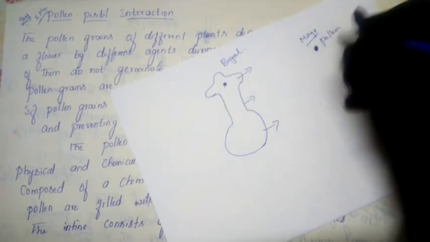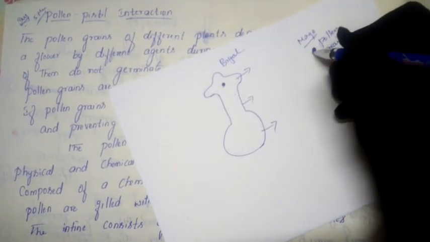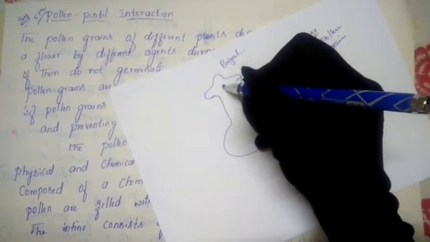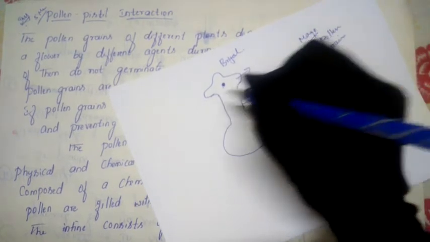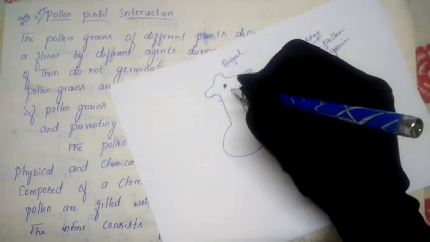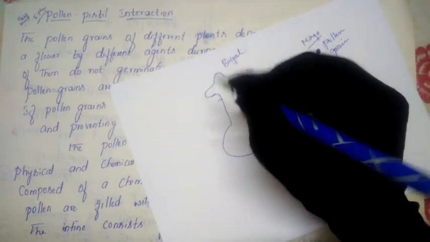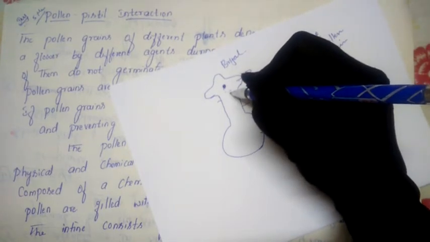This is a mango pollen grain, and this stigma is a brinjal stigma. The mango pollen grain may go and fall on this brinjal stigma. That time, the stigma will not accept this pollen grain. Why? Because it does not belong to this species. So it will reject that pollen grain, and that condition we call incompatibility.